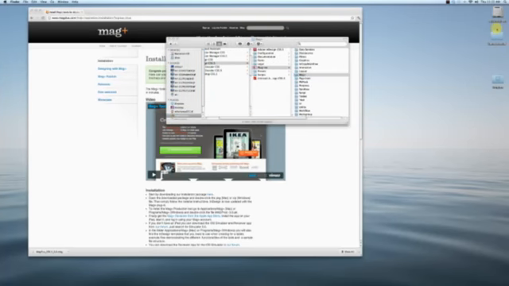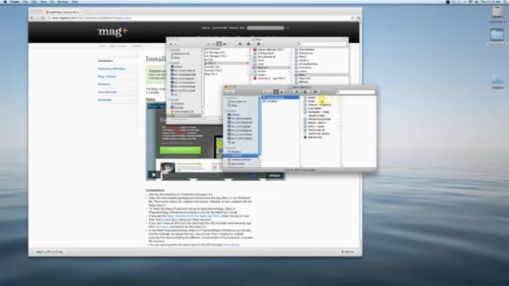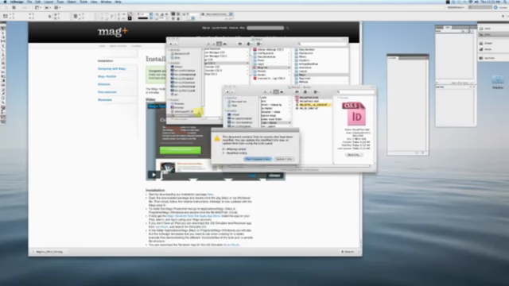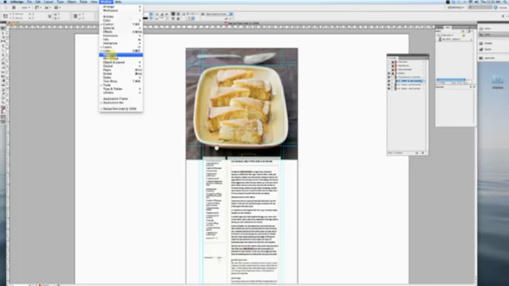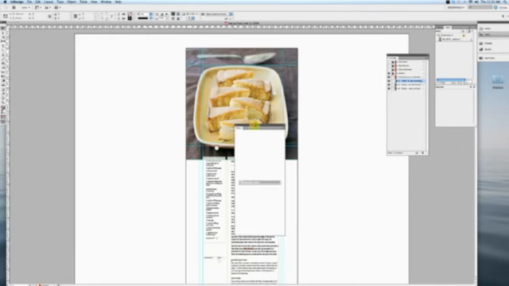All right, now let's go back into our folder. Let's open up our recipe test. I don't need to update those links. Again, that's just those iPad images. And now if I go under Window, you'll see we've got a folder called Mag Plus. So again, if that's not showing up, just restart InDesign and it'll pick it up.